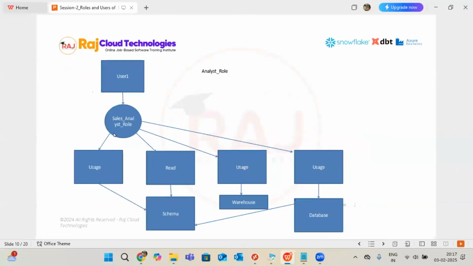I created the sales analyst role and assigned it to the user. So the user got the access of sales analyst. Sales analyst has the access of schema usage, warehouse usage, and database usage. On top of the schema, whatever tables we have, it has read access. Any doubt in this image? This one I explored and I just now executed. Any doubts in this?